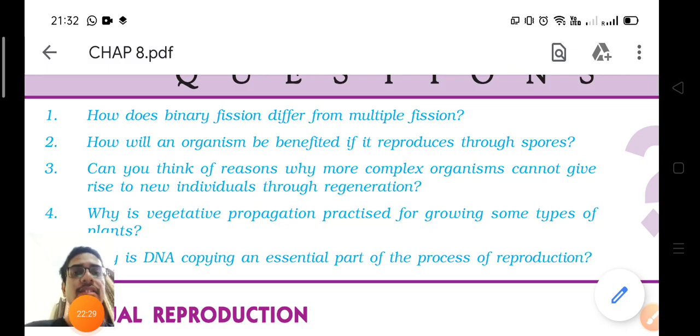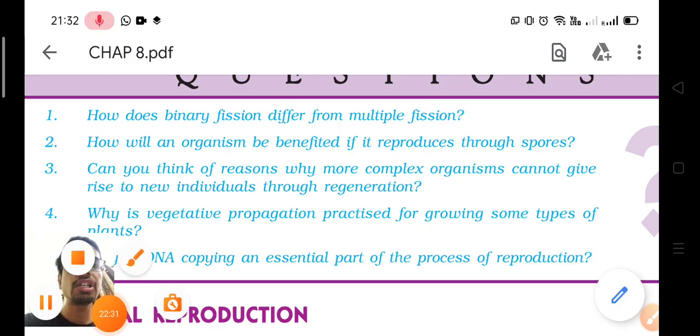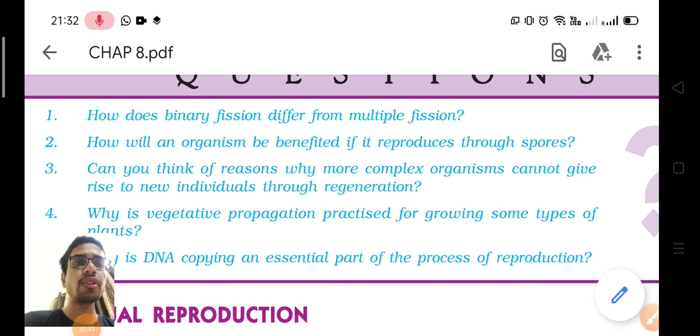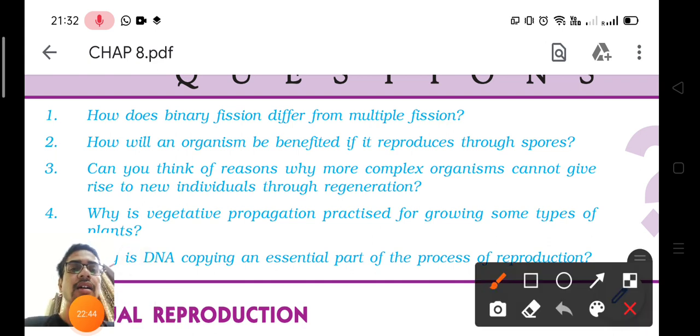So now you will answer some questions. First question: how does binary fission differ from multiple fission? Very easy. In binary fission, an amoeba or protozoan splits into two parts, but in multiple fission, the organism breaks into several parts with one nucleus in each cell. Both fissions take place in unicellular organisms only.